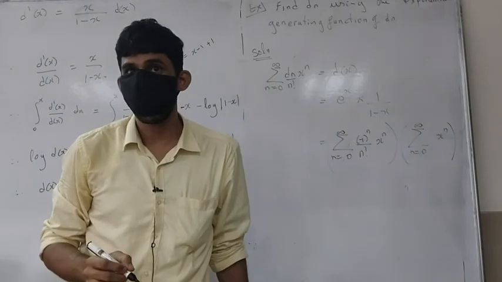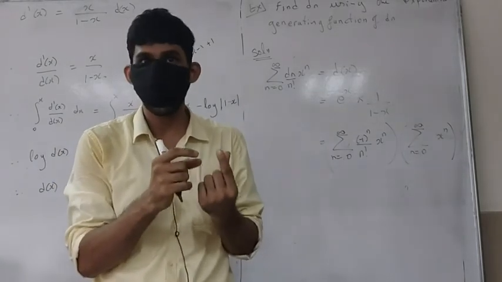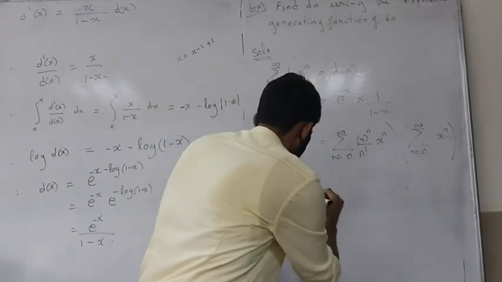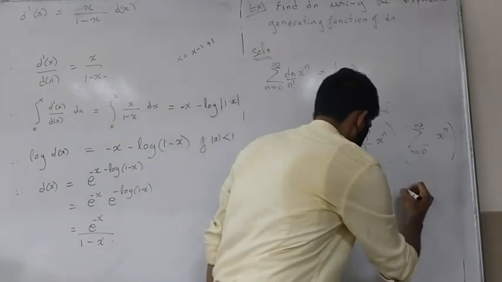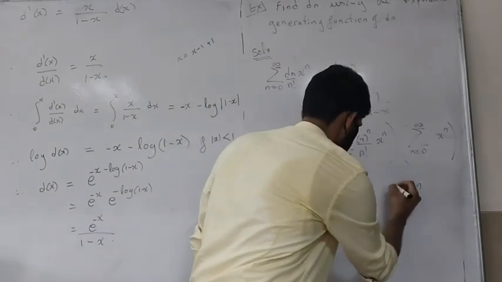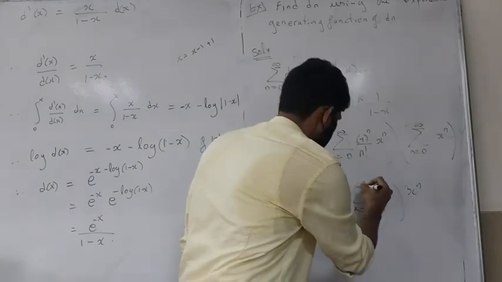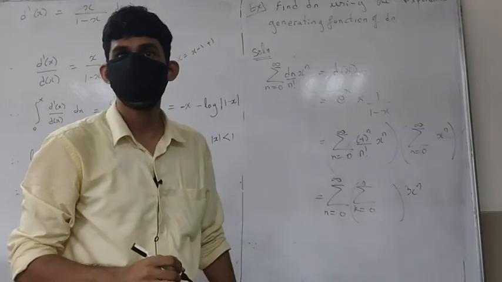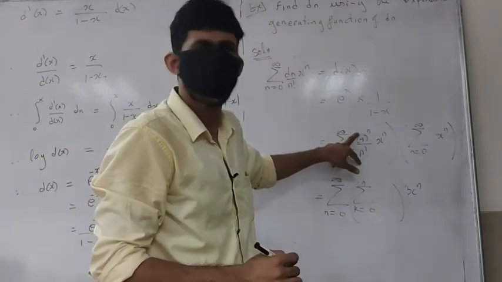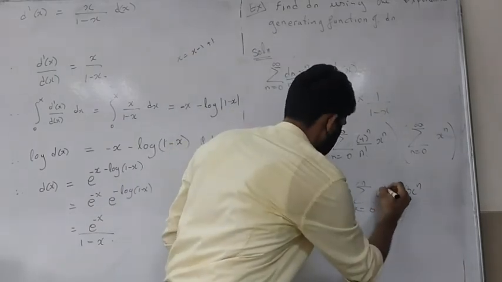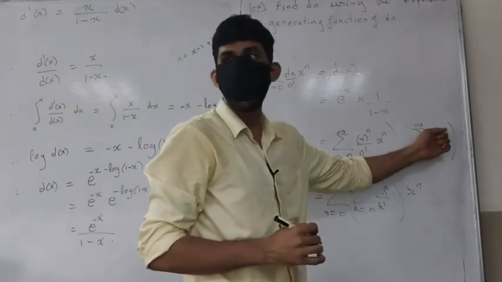And how do you get the product of this? What is the product of two power series? It's the Cauchy product. So what is the nth term? That's the question. Summation n going from 0 to infinity, x raised to n. What is this nth term? This is summation k going from 0 to n. You all know this, right? Summation k going from 0 to n, minus 1 raised to k divided by k factorial into whatever that is.